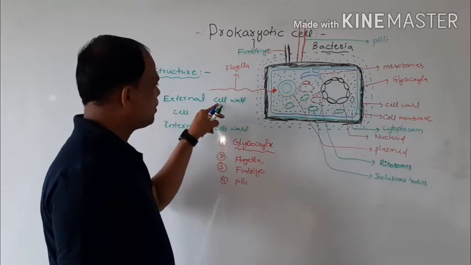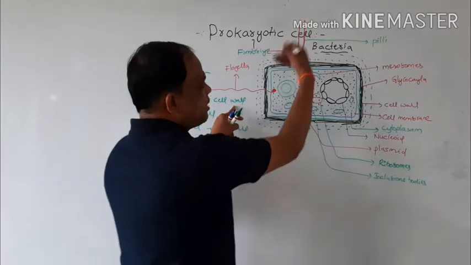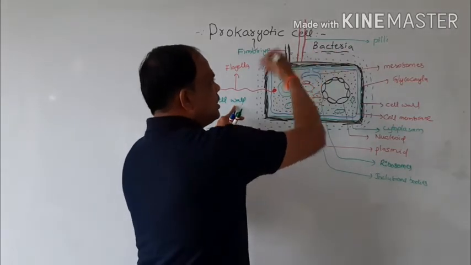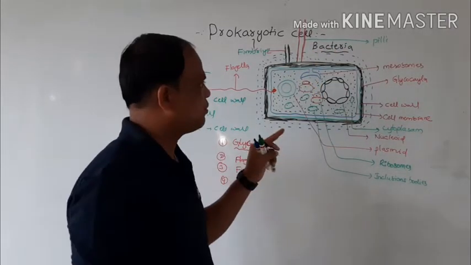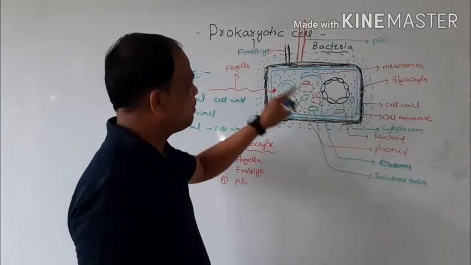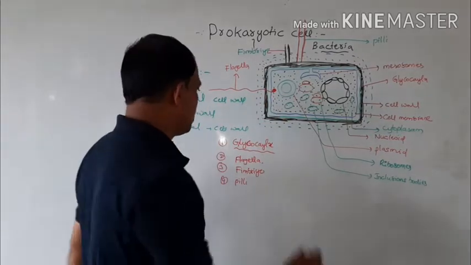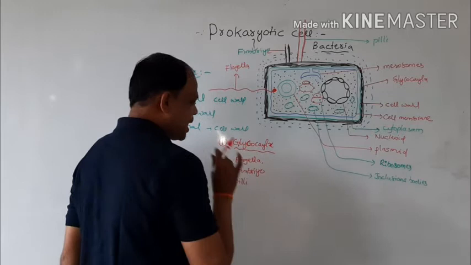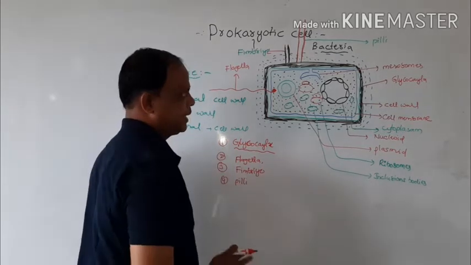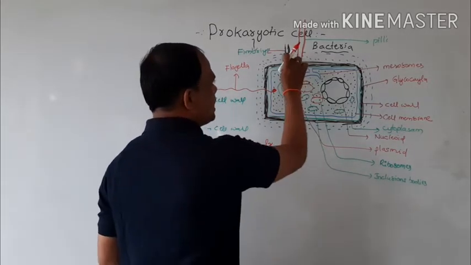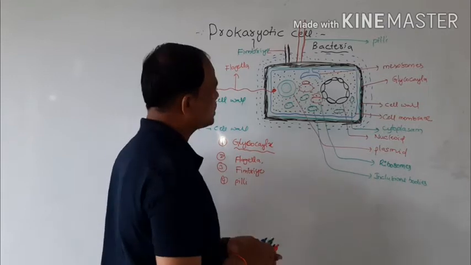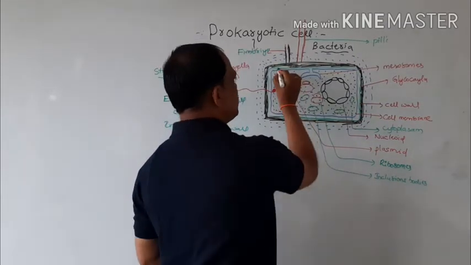The external parts of the cell wall are all the parts outside of the cell wall. Mainly there are four types: glycocalyx, flagella, fimbriae and pili. Okay, right. This is the glycocalyx, the first part, and this is the cell wall.